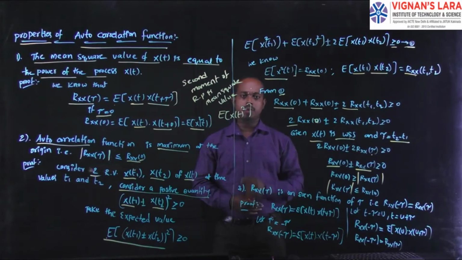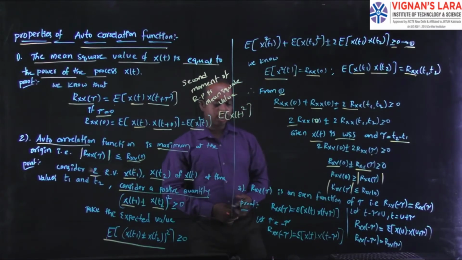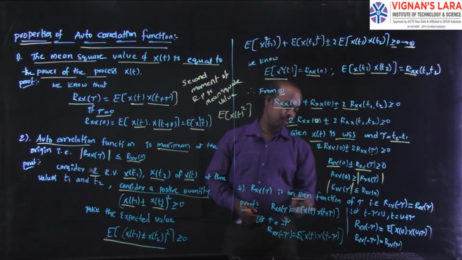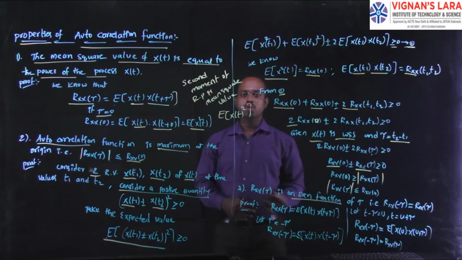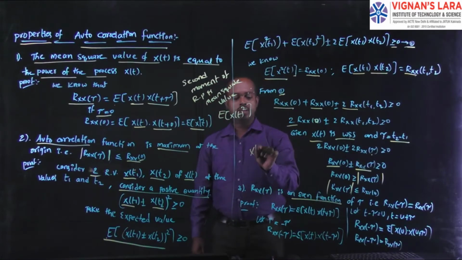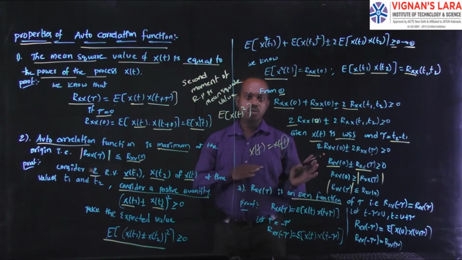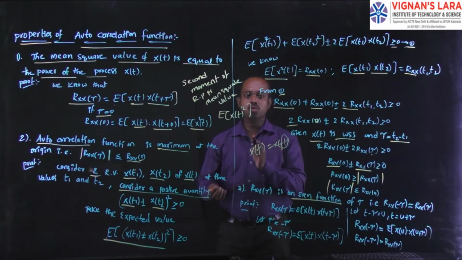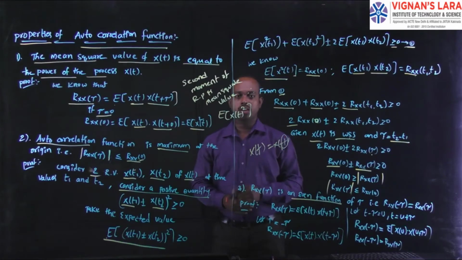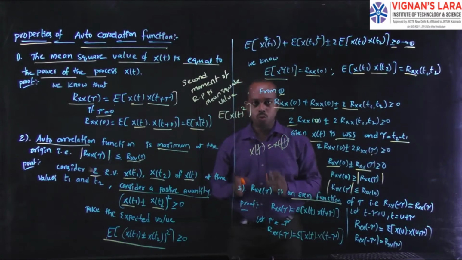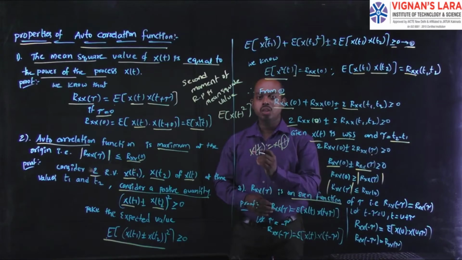That is the second property. Coming to the third one, Rx of tau is an even function. Even function means x of t is equal to x of minus t. That means whatever quantity you change the sign of the parameter in, the quantity does not change. Those functions we call even functions. Here the autocorrelation function is one of the even functions.